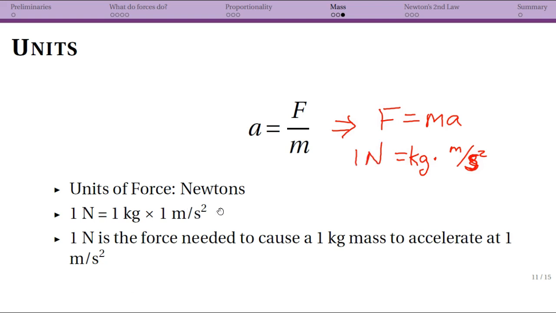So kilogram meter per second squared, and again you could see this written different ways, kilogram meter per second squared, or kilogram meter second squared. It's all the same thing. And so we can define 1 Newton to be the force needed to cause, right? The force is the cause. A 1 kilogram mass to accelerate at 1 meter per second squared. Again, this is the situation where we're only worried about one force. We're about to get to Newton's second law and make this a little more complicated.